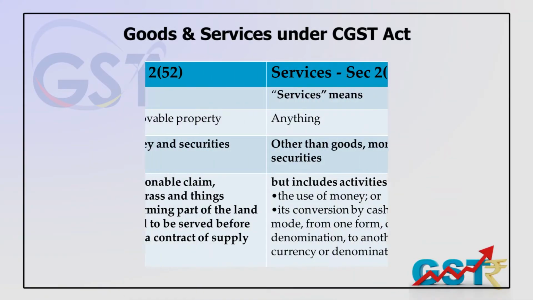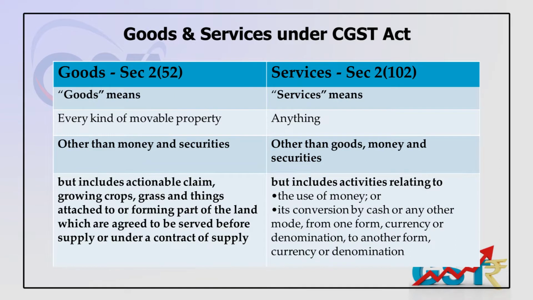In other words, if goods are supplied from one state to another state, the state in which they are going to be consumed shall be treated as the place of supply, and tax would be levied in that particular state. I will explain this matter in detail subsequently. However, in case of supply of services, there are certain exceptions, and the supply of services may be considered as the place where the supply is actually performed.